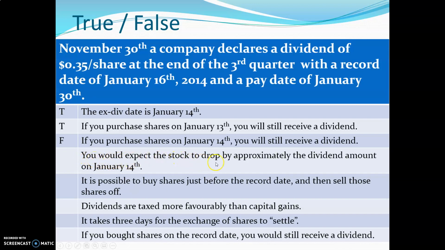You would expect the stock to drop by approximately the dividend amount on January 14th. What do you think? This will be true because at that point the stock is now trading without the expectation of that dividend to be paid out. The moment that the 14th hits, you expect it should drop by about the same amount. You could go off and take a look at stock markets to confirm whether or not this is true, or if there's enough volatility there to maybe make some differences. Of course, natural volatility will also be involved in it as well.